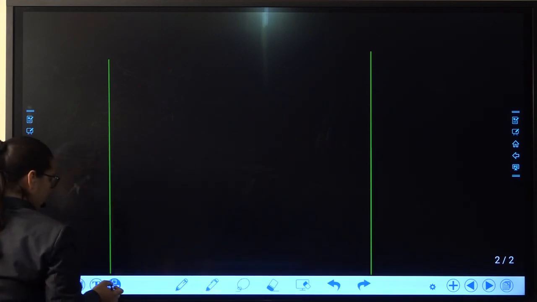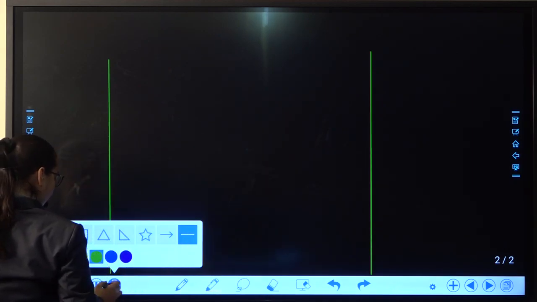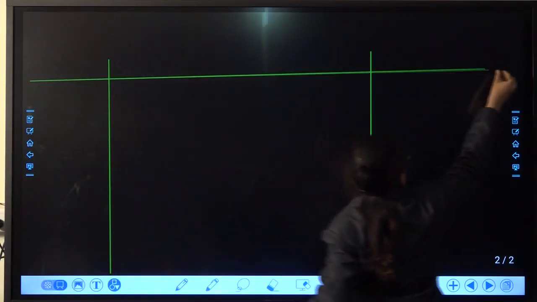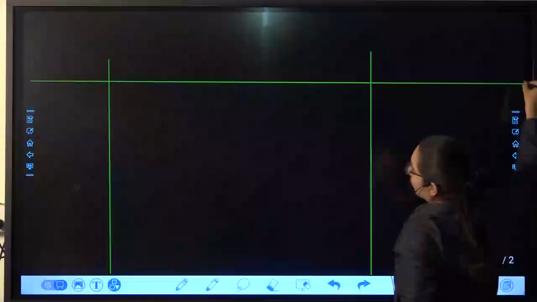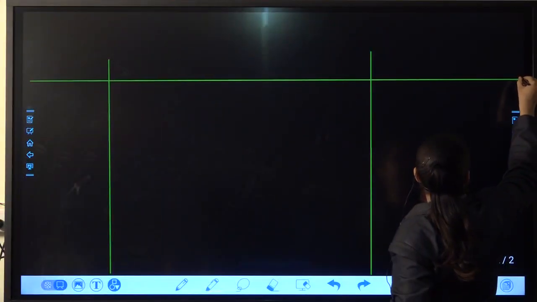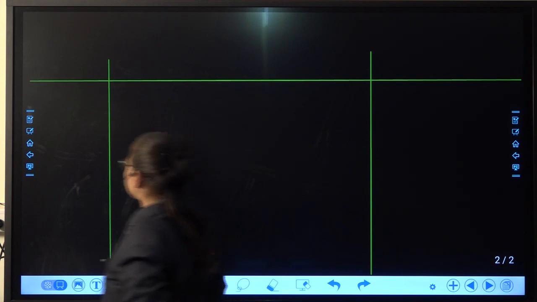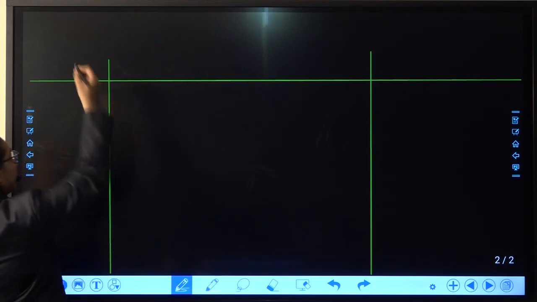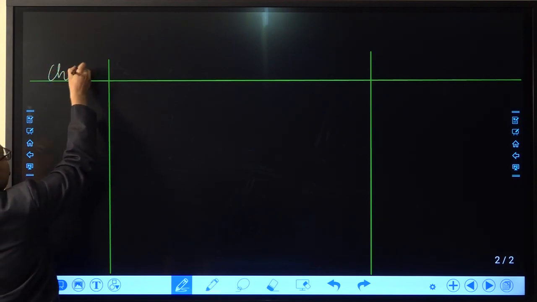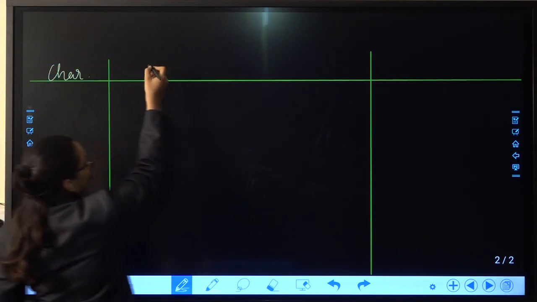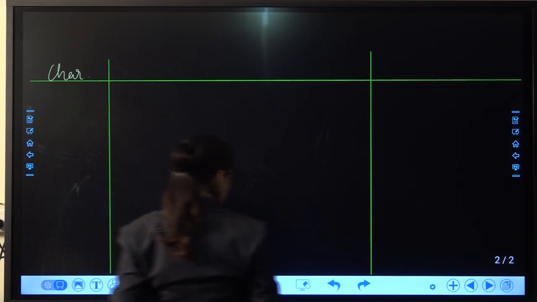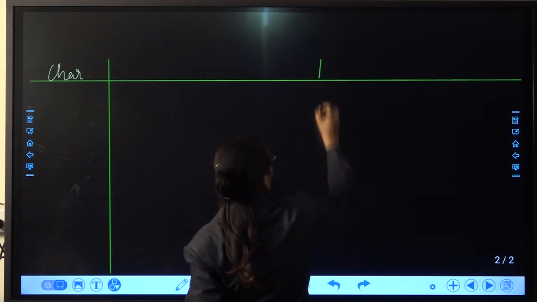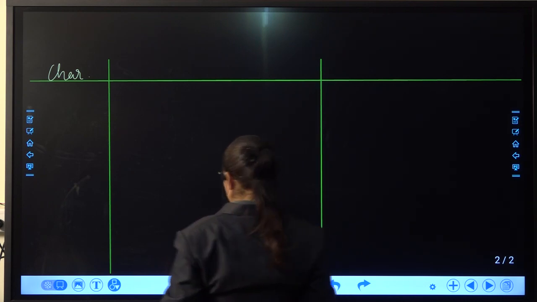The very first over here is this. Here we'll write the character by which we tell whether they are warm blooded or cold blooded.